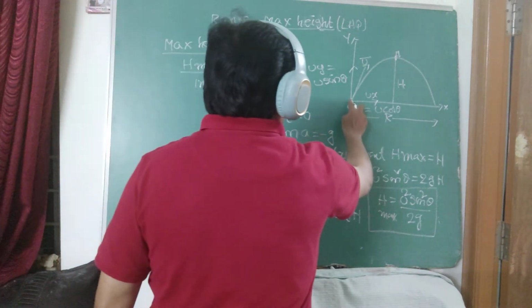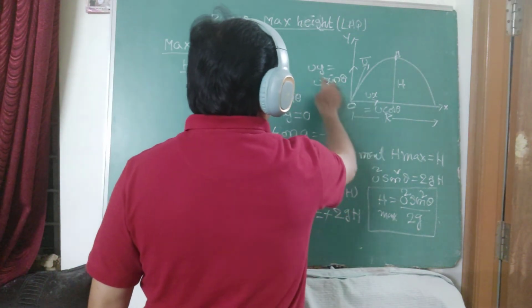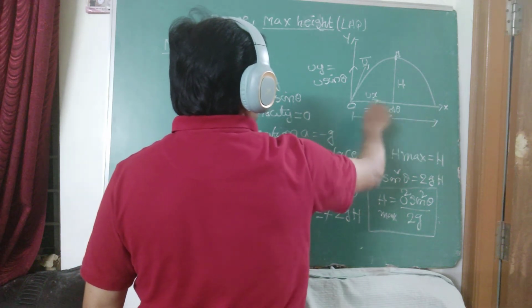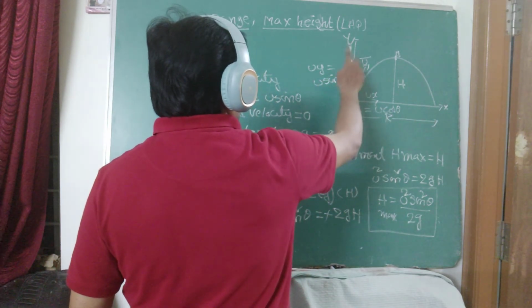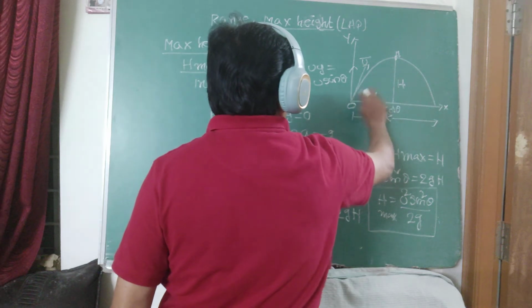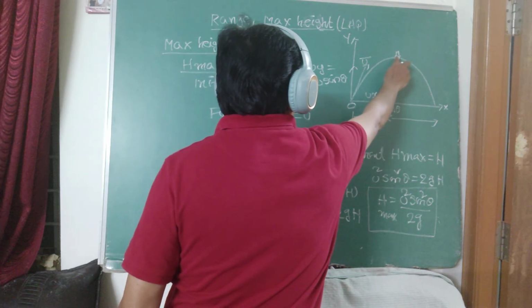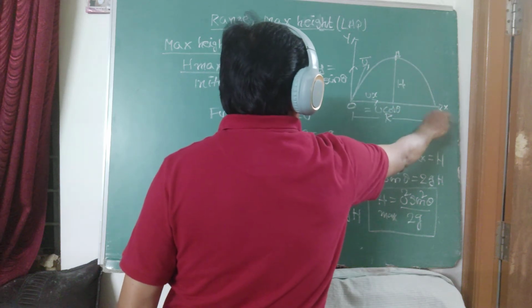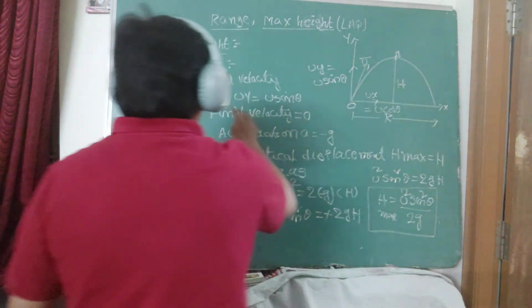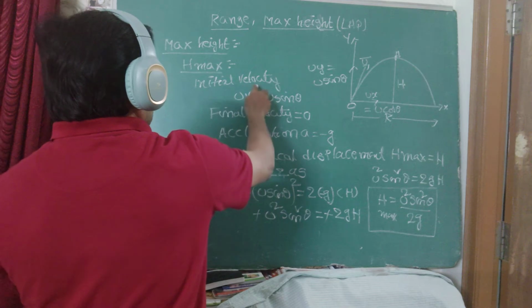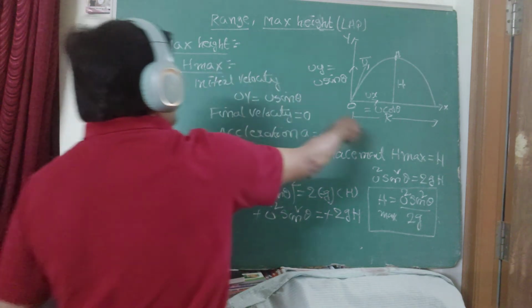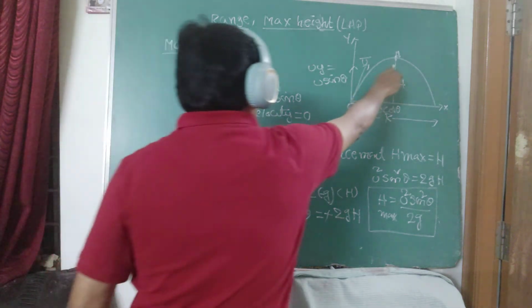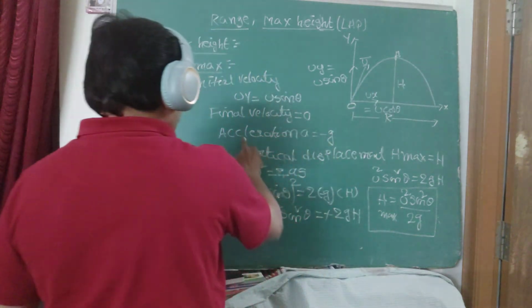The object's initial velocity is u bar. Split into two rectangular components: ux equals u cos theta along the x-axis, uy equals u sin theta along the y-axis. The body reaches the maximum point A, where the velocity becomes 0. With respect to the x-axis, the maximum height is h. Now uy is the initial velocity along the y-axis, and your height should be measured on the y-axis. Uy equals u sin theta. At point A, the final velocity is 0.